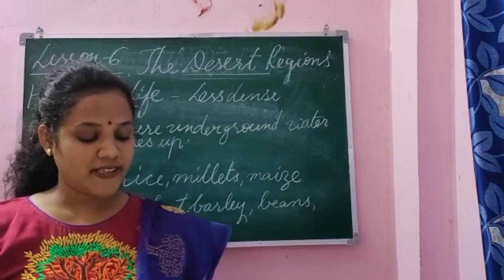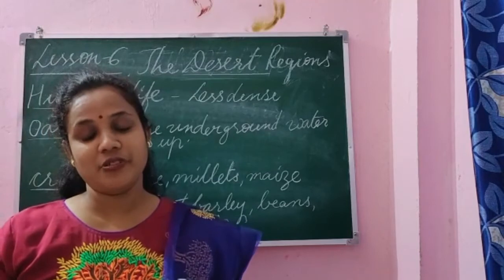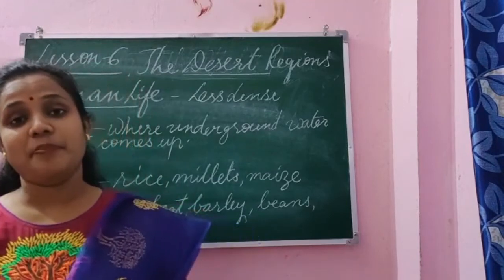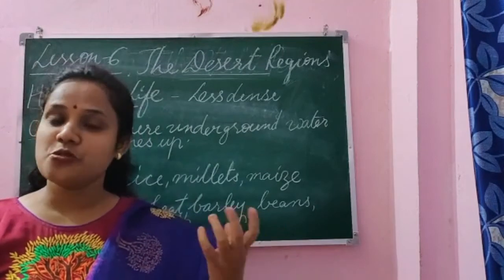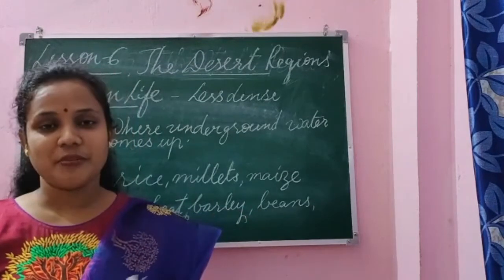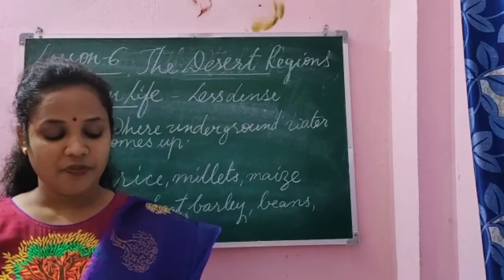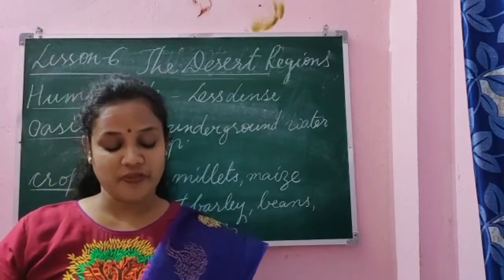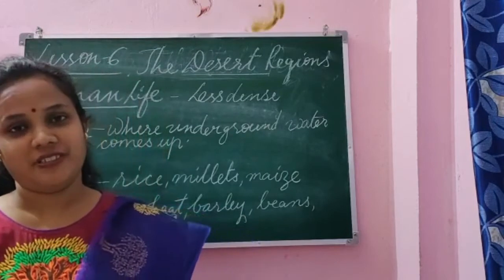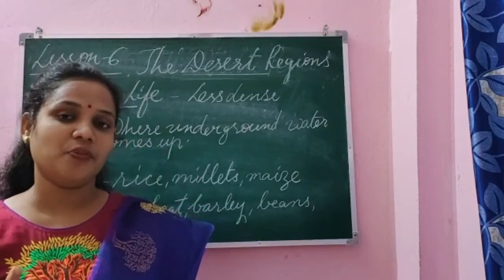Date palm trees are useful to the desert dwellers. So they eat dates. Date palm trees means khajoor, which you also must have eaten. So khajoor trees are there. So this is the most important fruit over there. The fruit of the tree is very nourishing. It has a lot of vitamins and sugar in it. So it is a very nourishing, very healthy fruit.